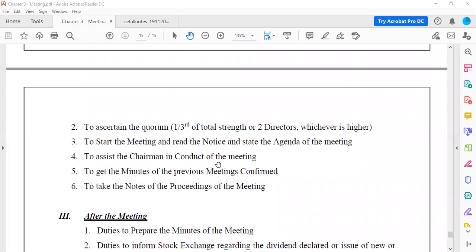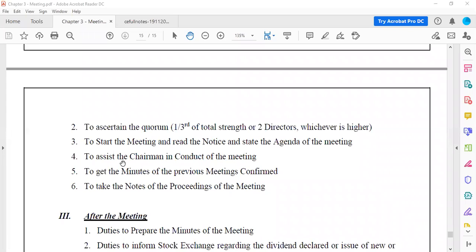To assist the chairman in conduct of the meeting. Now here, the company secretary will not only talk about the agenda or notice or anything. They also have to help the chairman with the conduction of the meeting. Now, the chairman might not know complete information about what is happening with the shares or anything, though they have to be informed. So that is why they will be assisting the chairman and helping the chairman with the necessary information that has to be spoken in the directors meeting or board meeting.